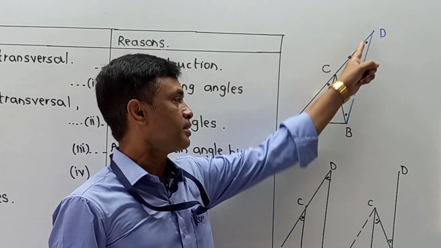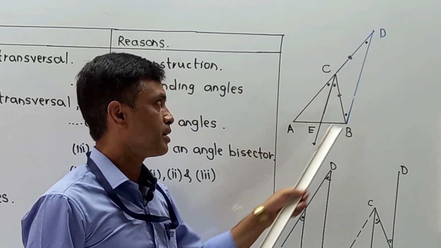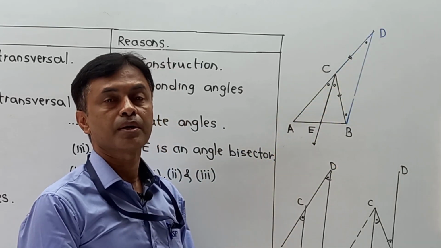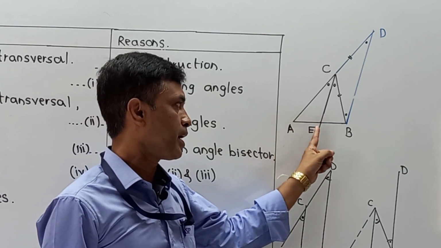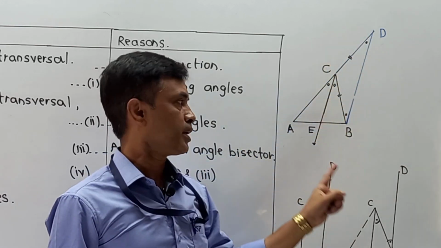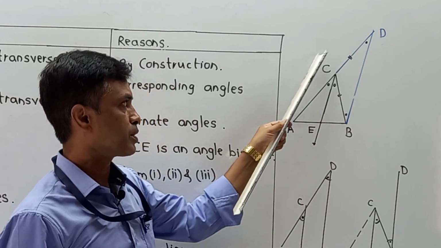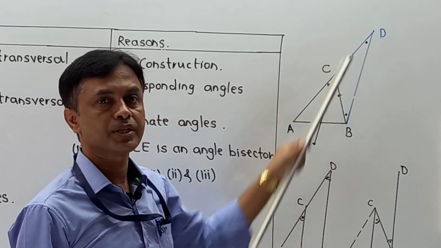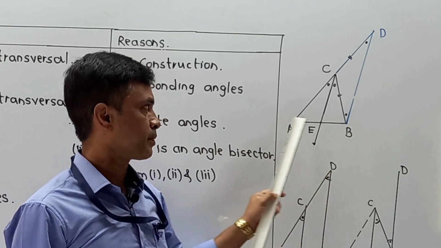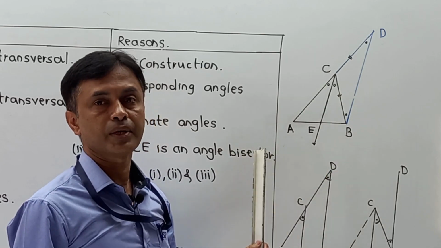In triangle ABD, CE is parallel to BD. Automatically you can use the basic proportionality theorem, and that becomes AE upon EB is equal to AC upon CD. Next, we write as it is, AE upon EB is equal to AC upon, instead of writing CD, I am writing CB, and then the proof will get completed.